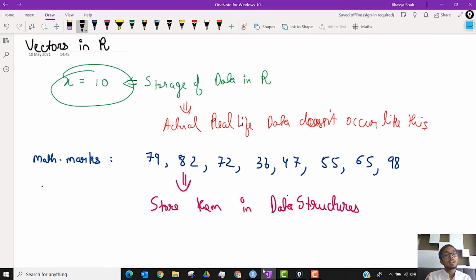The only reason we are studying data structures is that they are the way we store data in R. To store each mark of each student separately would be much more difficult than to store the marks of the students together in a single data structure.